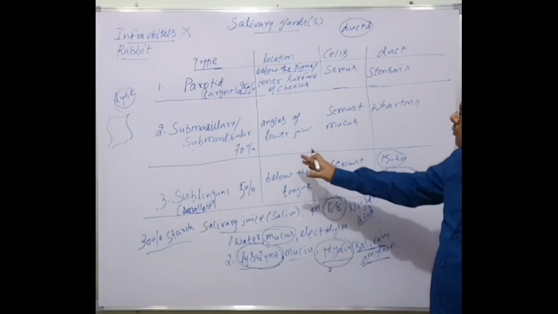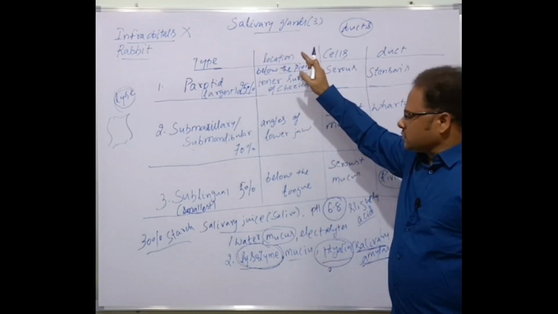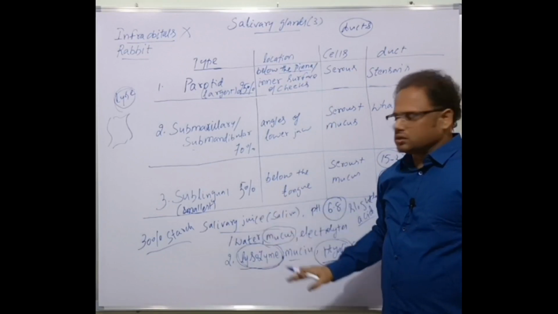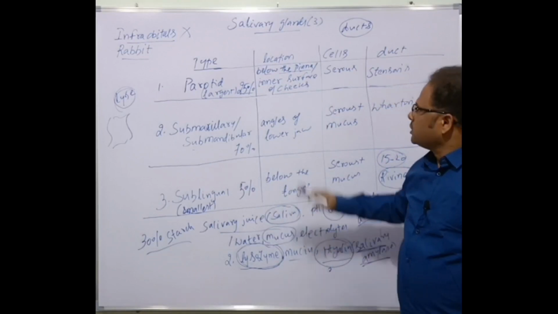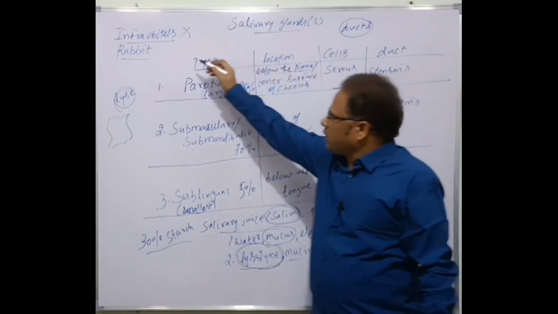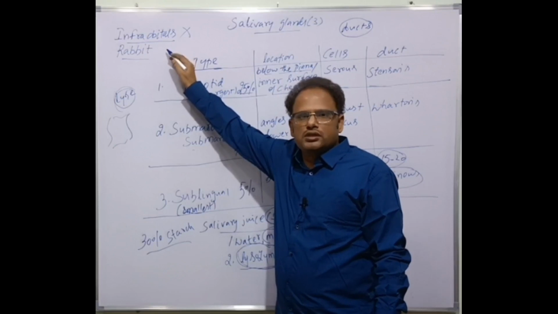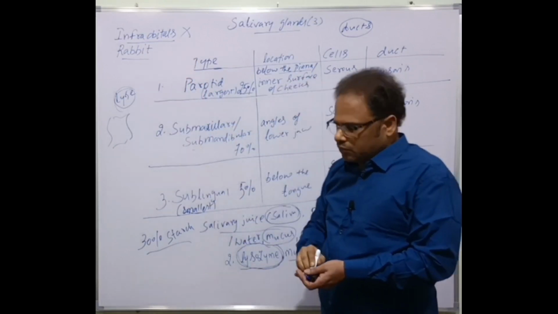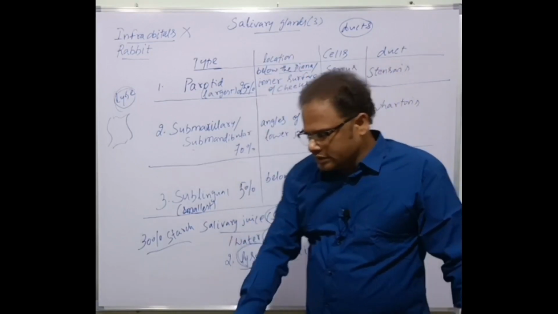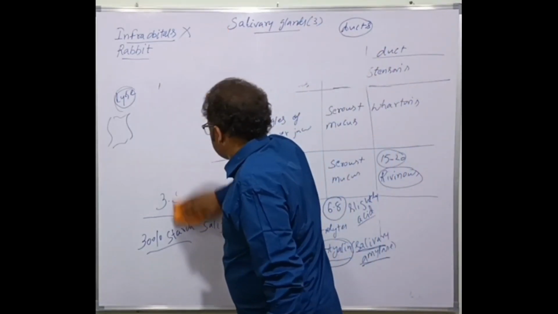This is the composition of saliva. The salivary glands release the salivary juice, also called saliva. This is about the salivary glands. Which glands are absent in human beings? Infraorbitals are absent in human beings, which are present only in the rabbit and other mammals. Okay, that's all about the salivary glands. Next one is the gastric glands.